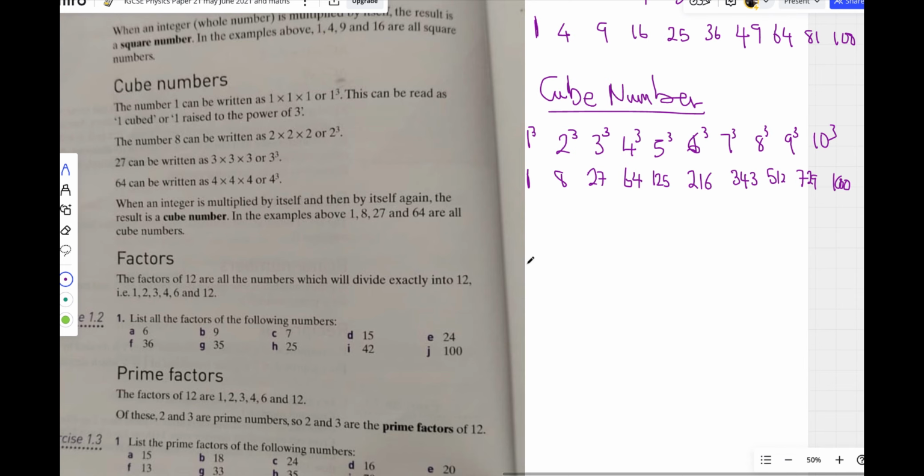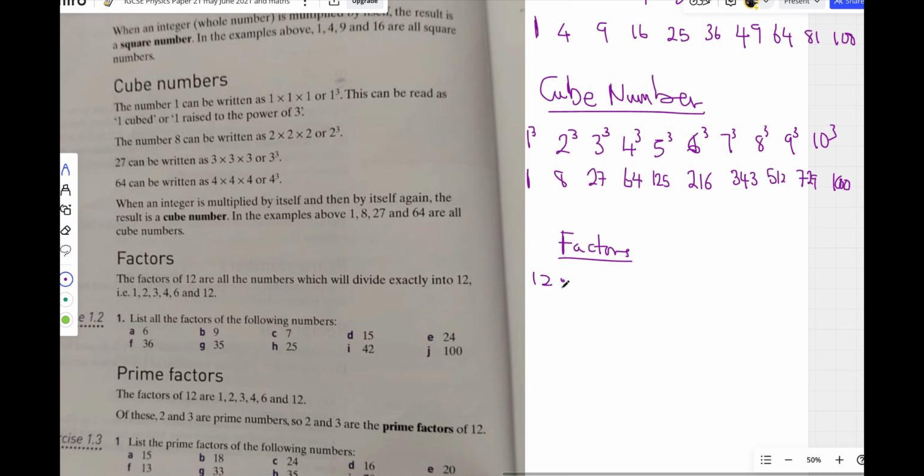Now we go to factors. What are factors? Let's take a look at factors. The factors are numbers that can divide a particular number. All the numbers that can go into a particular number. For example, let's say we write 12. What are the numbers that can go into 12?